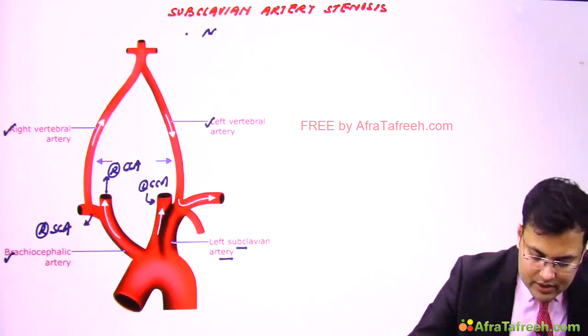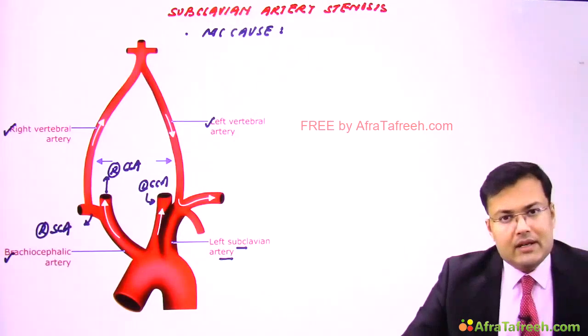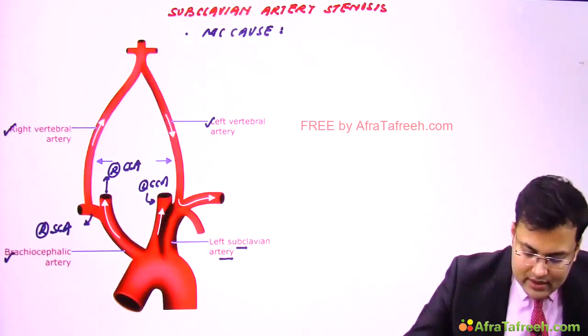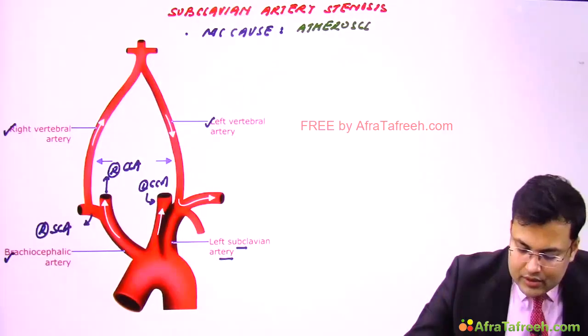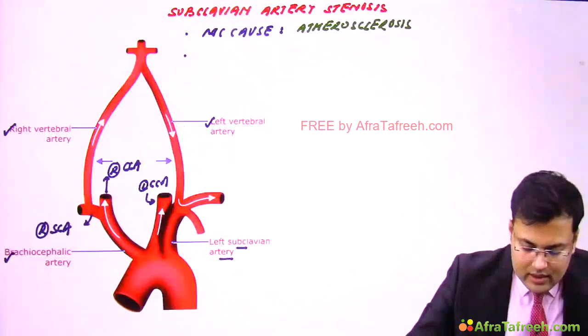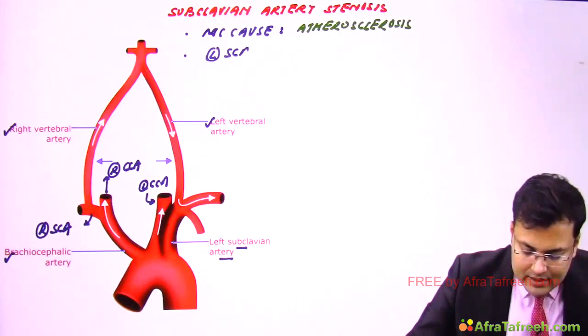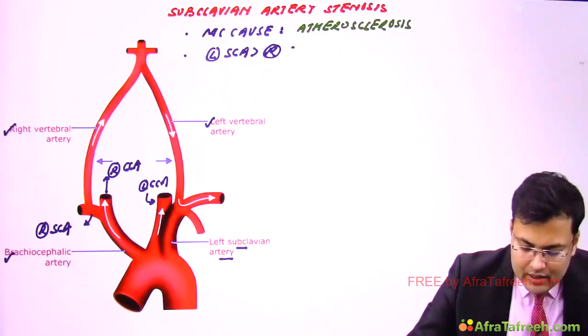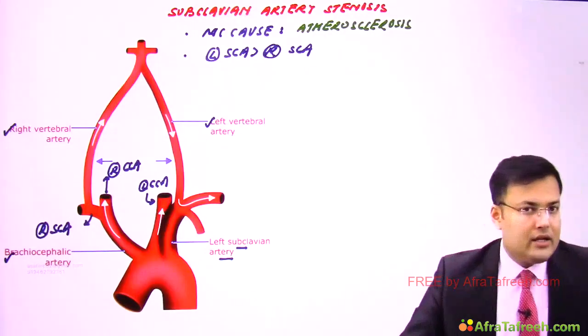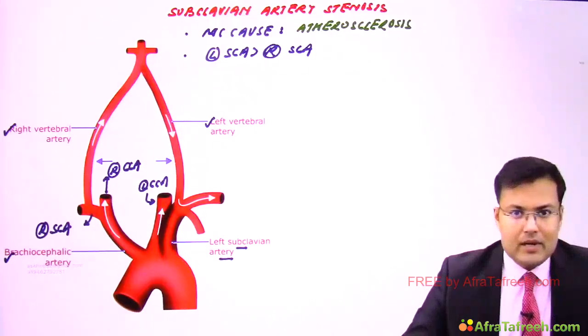First, what's the most common cause of subclavian artery stenosis? This is atherosclerosis. It is more common in the left subclavian artery as compared to the right subclavian artery.